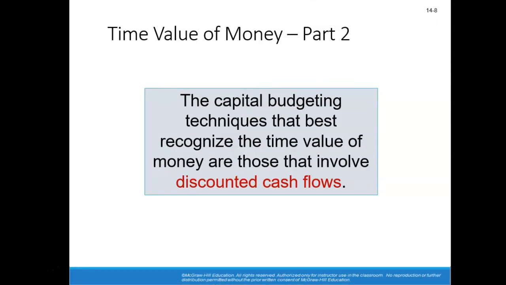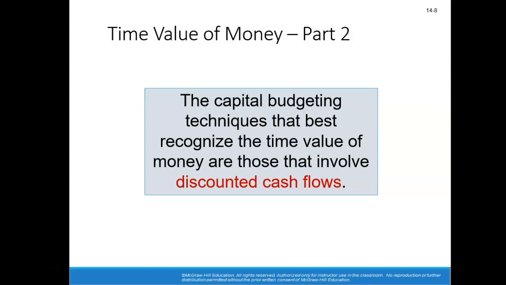Okay? The capital budgeting techniques that we're going to focus on involve the time value of money. We're going to discount the cash flows. What does that mean? Well, for each of these projects, we're going to look at what our required rate of return is.